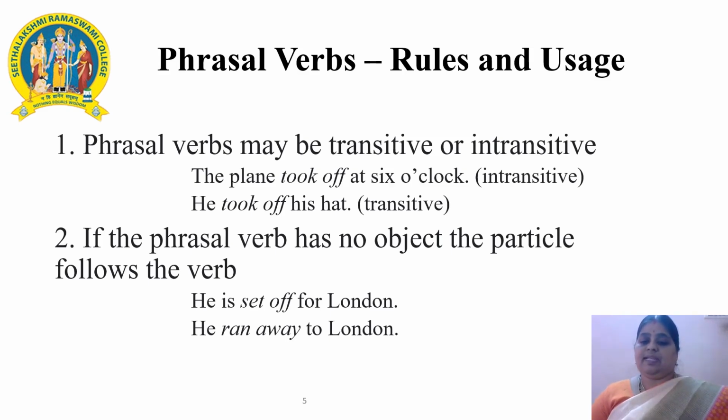The second rule is, if a phrasal verb has no object, the particle follows the verb. For example, he set off for London. Another sentence, he ran away to London. In both these sentences, London is an adjunct and not an object.